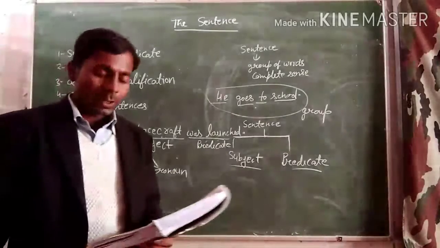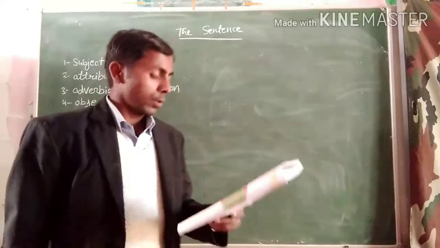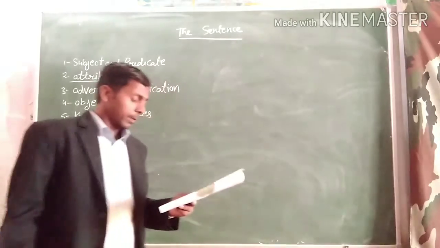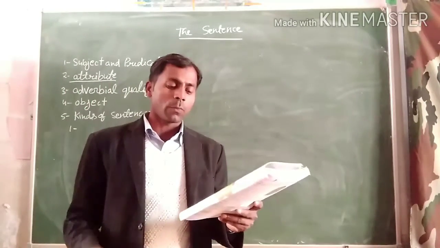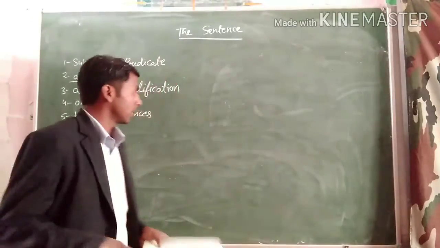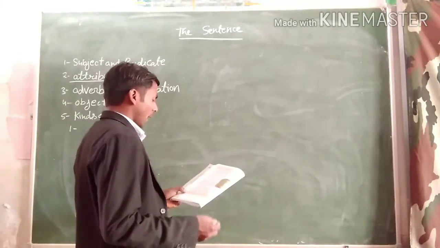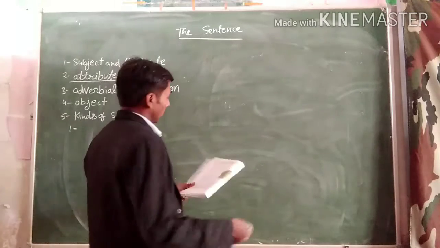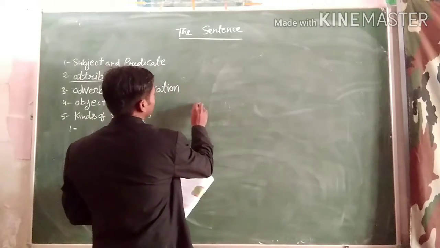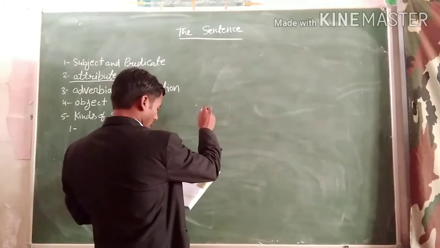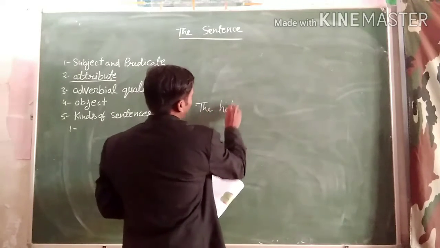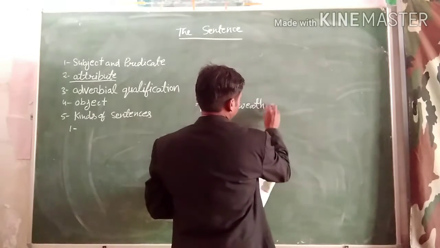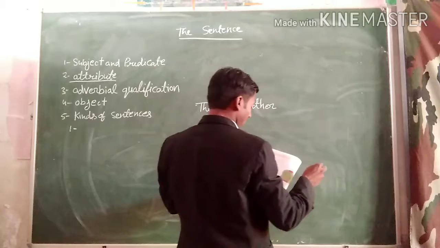Now next is attribute. What do you mean by attribute? The adjective or the adjective phrase that qualifies the subject word in a sentence. It means some word that qualifies the subject. Just like that, the weather was hot, or the hot weather. The hot weather caused the death of many birds.